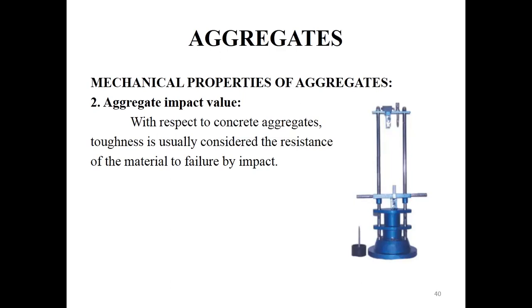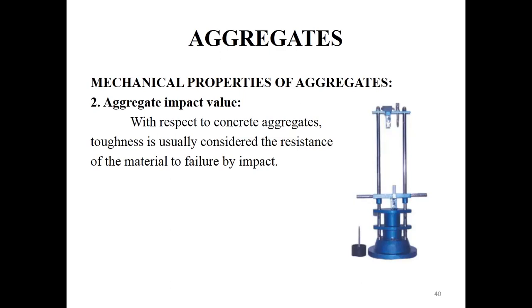Now the crushed aggregate is removed from the cup. It is sieved through the 2.36 mm IS sieve. Then its weight is measured, which is noted as W2. So the aggregate impact value is given as W2 divided by W1 into 100. This is also expressed as a percentage.